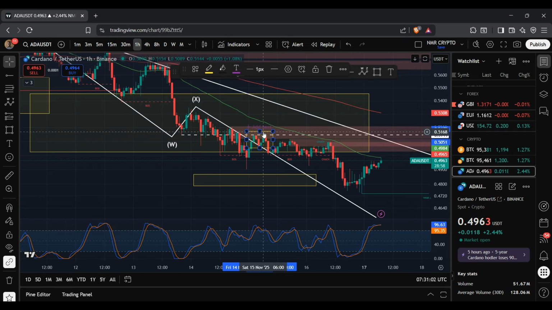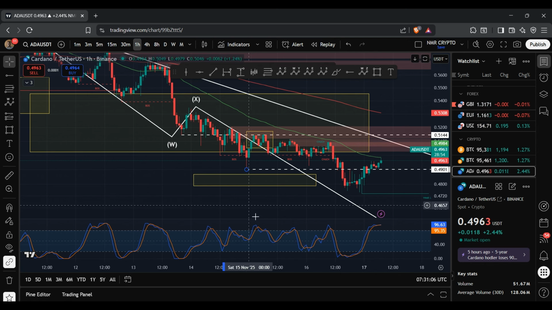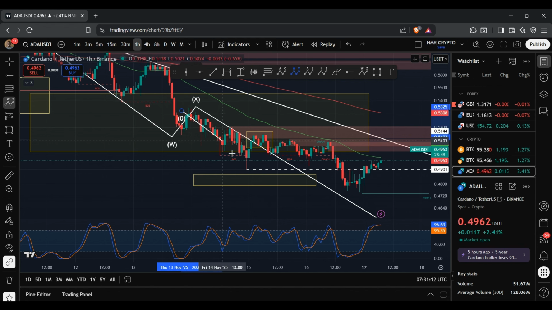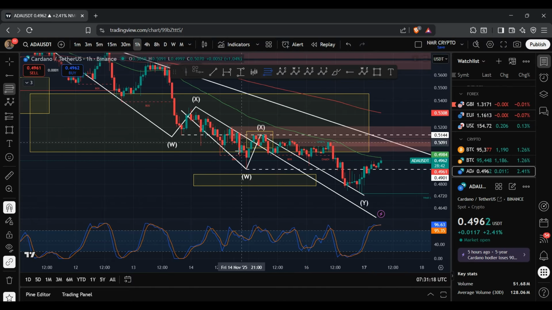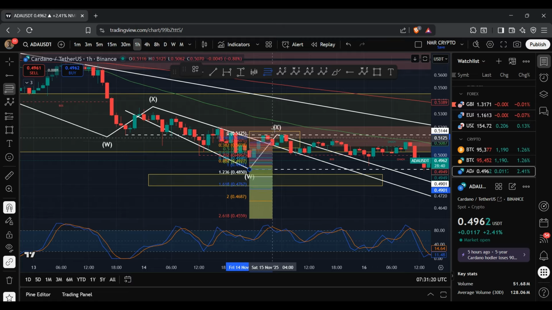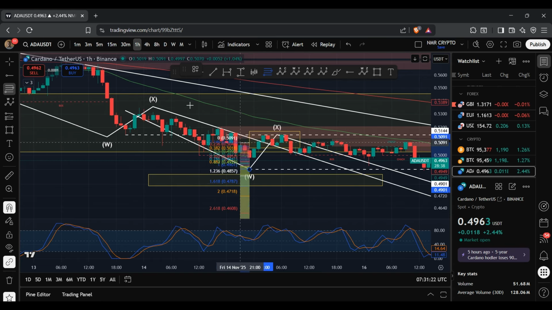We then got rejected, and that then led to a deeper move to the downside, where we then breached below this level at 49 cents, and that then confirmed that we had another WXY structure that was forming, where this move was a W wave, and this move was the X wave, and then this move was the Y wave. So very quickly, if I bring in the fib tool and bring this down to 51.54 cents,